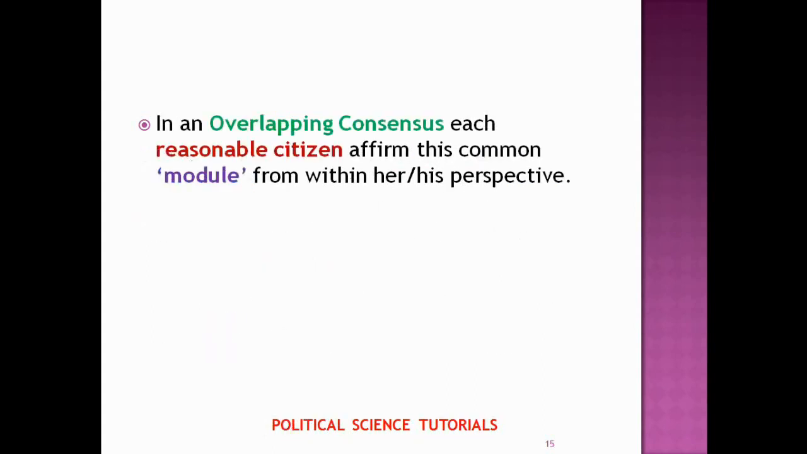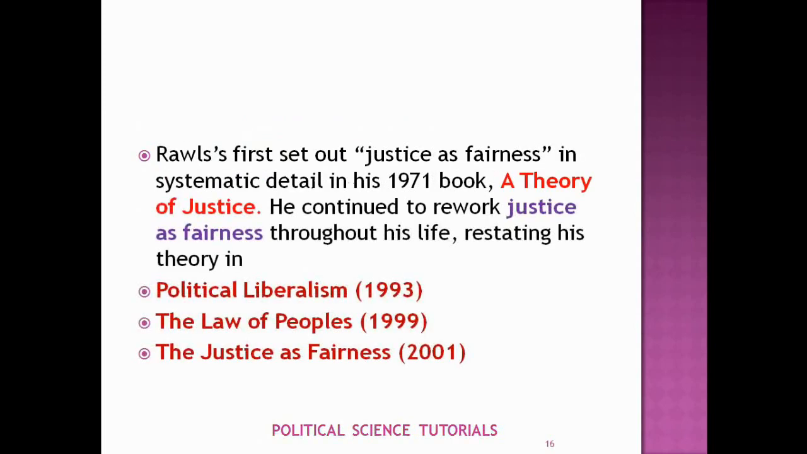In this slide, I have mentioned the names of the famous books of Rawls for your quick revision. Rawls first set out justice as fairness in systematic detail in his book written in the year 1971, A Theory of Justice. He continued to rework justice as fairness throughout his life, restating his theory in Political Liberalism, published in 1993, The Law of Peoples, published in 1999, and Justice as Fairness, published in 2001.